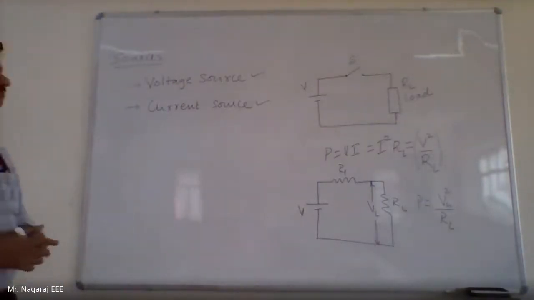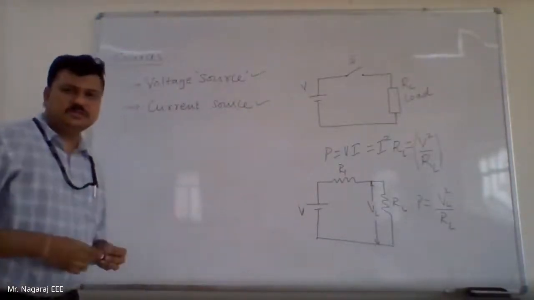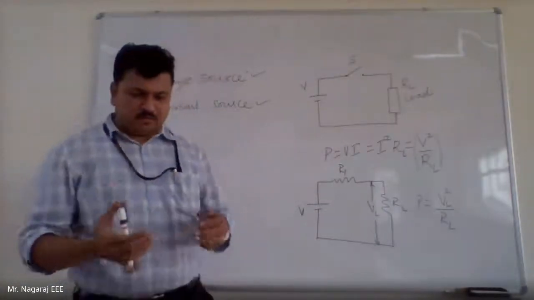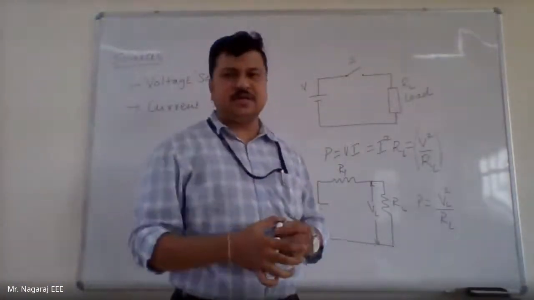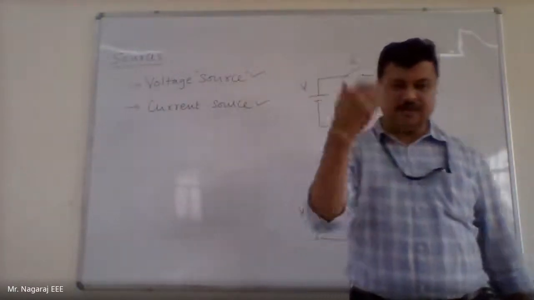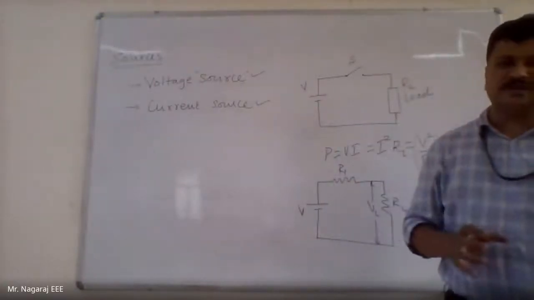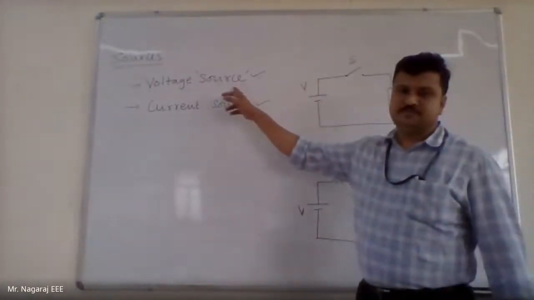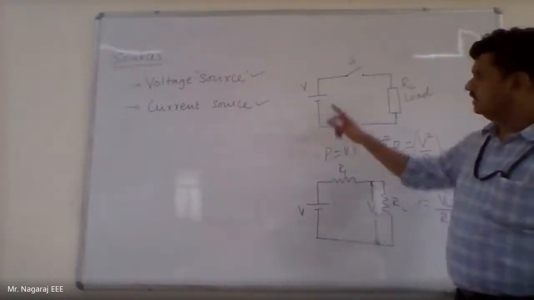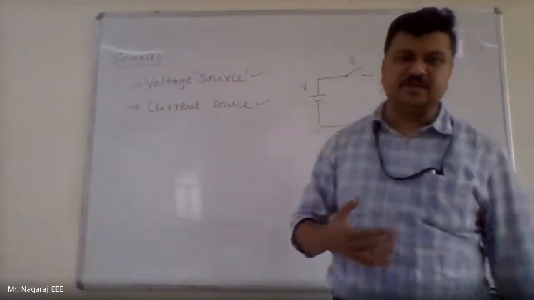Now, what is the definition of source? Source is one which is giving out the power. Any amount of work has to be done in a particular circuit. Any element that is giving the necessary energy to do that work in that circuit is a source. So in this circuit, battery is a source. In this circuit, battery is a source. We have a biological circuit.